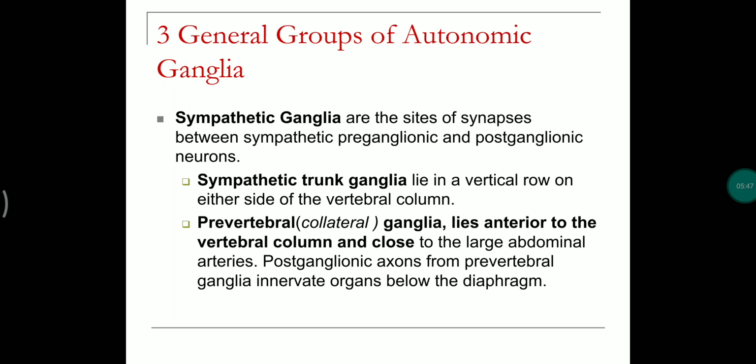Now we'll study the ganglia of the autonomic nervous system. There are two different kinds, sympathetic ganglia and parasympathetic ganglia. Sympathetic ganglia are the synapses between preganglionic and postganglionic nerves of the sympathetic system, and they form a trunk present on either side of the vertebral column. The prevertebral ganglia lie anterior to the vertebral column and close to the large abdominal arteries.